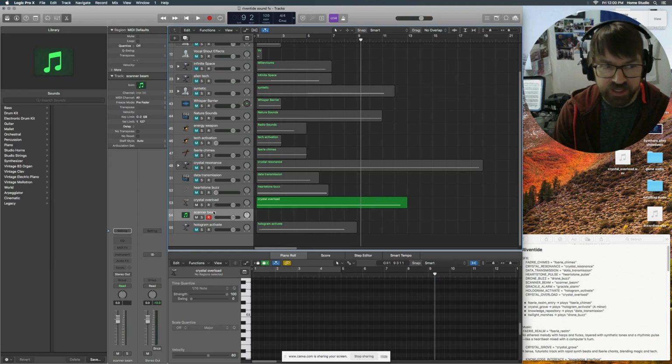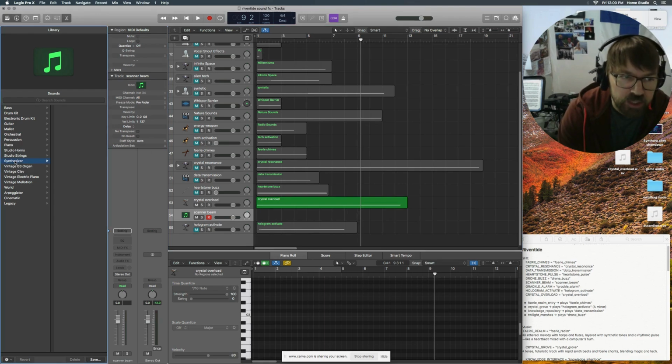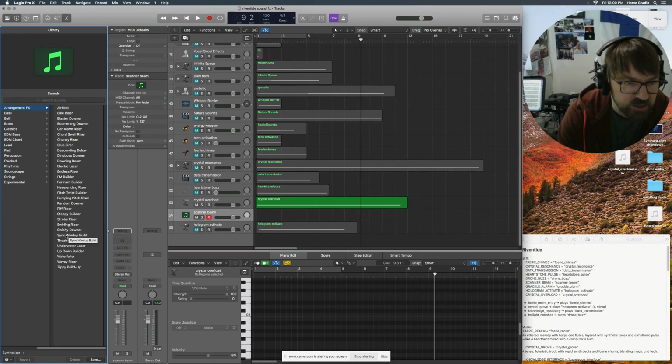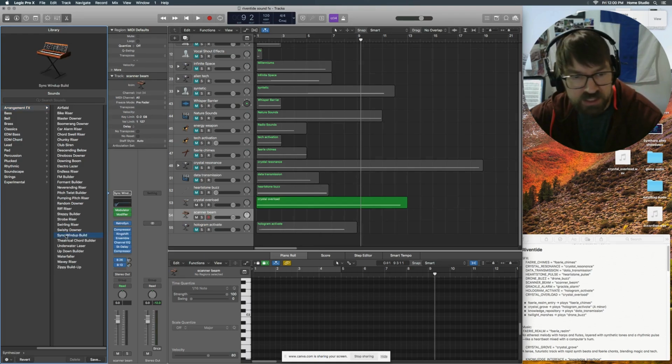Here's Scanner Beam. Scanner Beam is in a scene where there's a scanner beam. I'm not too familiar with it, but that's okay. We don't need to be. Let's go back. So here's our basic folders of MIDI sounds. We're going to open up a synthesizer. We've got arrangement effects, scanner beam. Maybe it'll be here under arrangement effects. Let's try this one. And I have a MIDI keyboard over here.